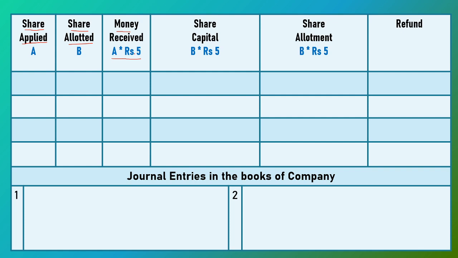Out of this amount, first we adjust application money, which is transferred to share capital account. So the number of shares allotted is multiplied with application money. Now if any excess amount remains, then first we adjust allotment money at the rate of rupees 5 per share and the excess amount is refunded back to the applicants.